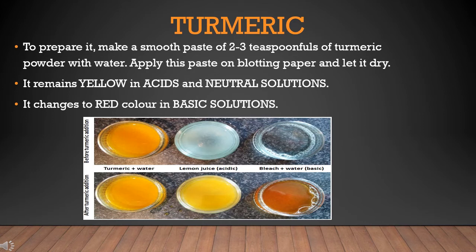Now we apply this paste on blotting paper and let it dry. Your turmeric paper is ready for testing a substance. Turmeric paper is an indicator that changes color from yellow to red when it comes in contact with a base. It does not change its color in contact with an acid or a neutral substance. Turmeric is therefore an indicator only for a base.